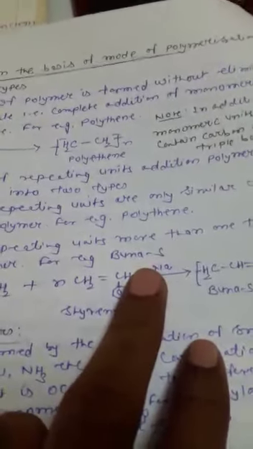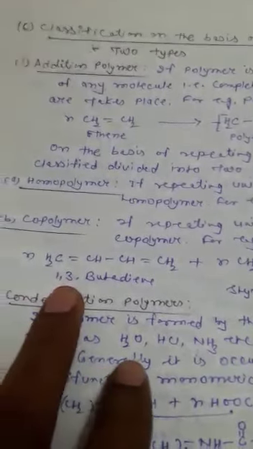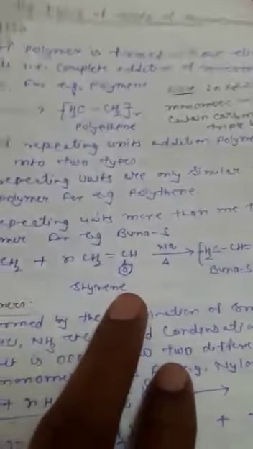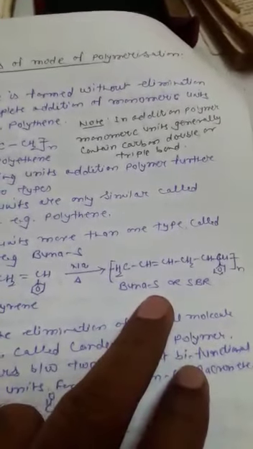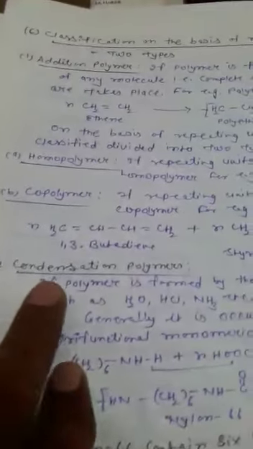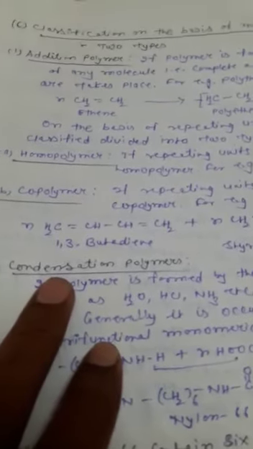For example, Buna-S. In Buna-S, two monomeric units take part. One unit is 1,3-butadiene and the second is styrene. Both are combined to each other without any elimination of a small molecule. So this is a copolymer.